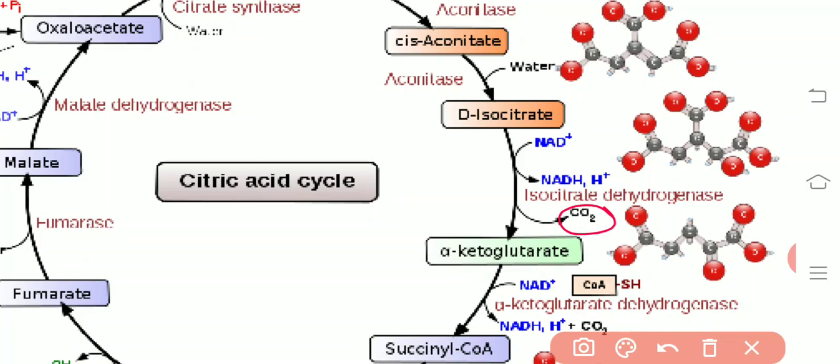Now here the isocitrate, a 6 carbon compound, gets converted to a 5 carbon compound.